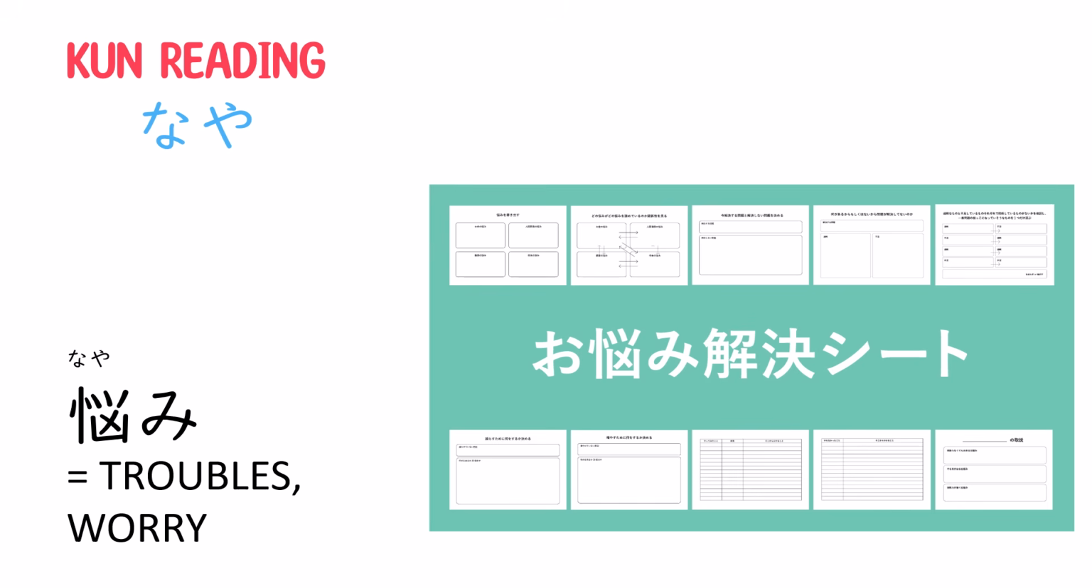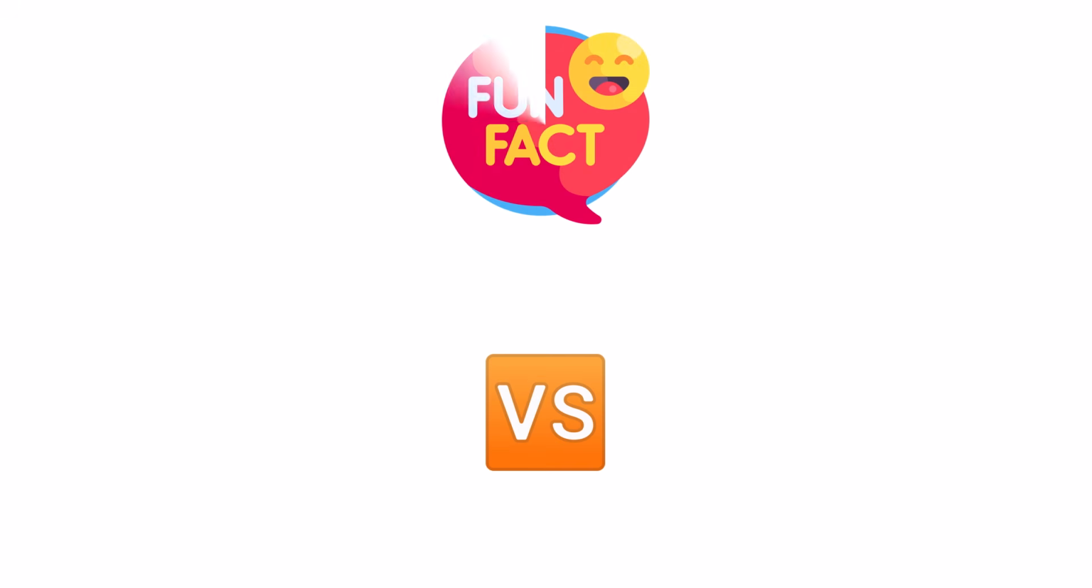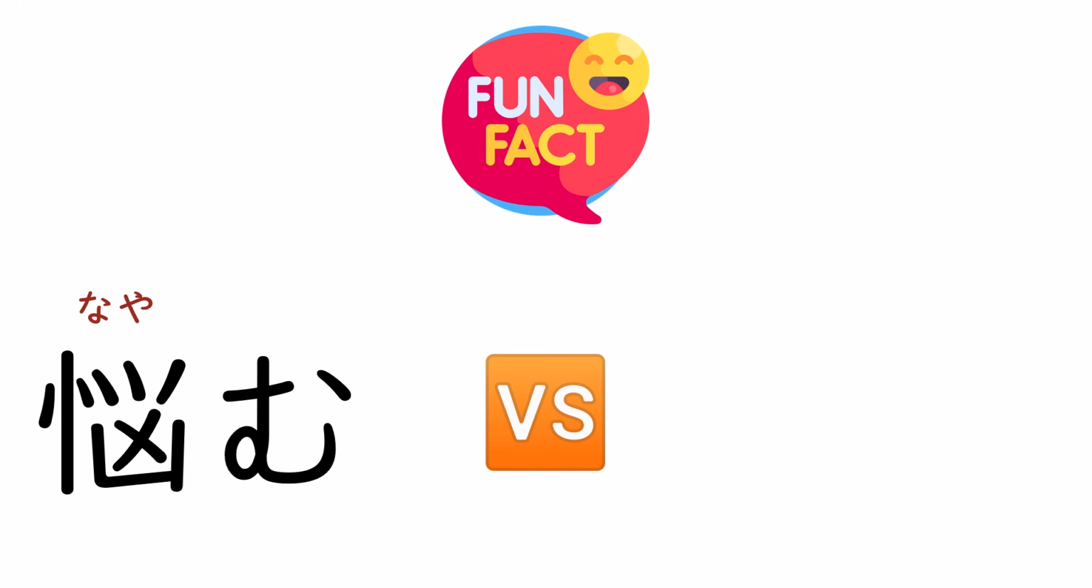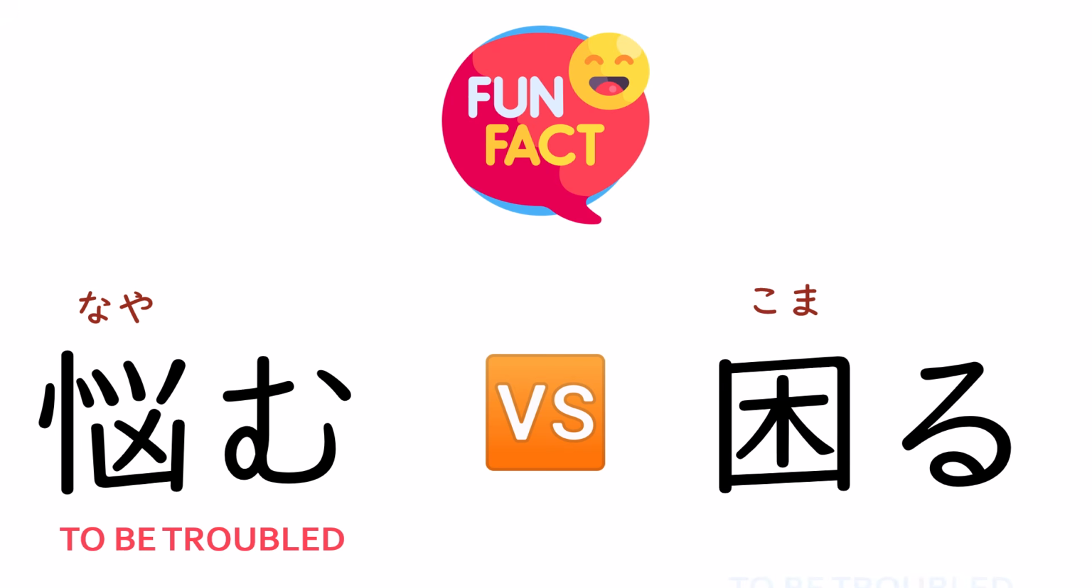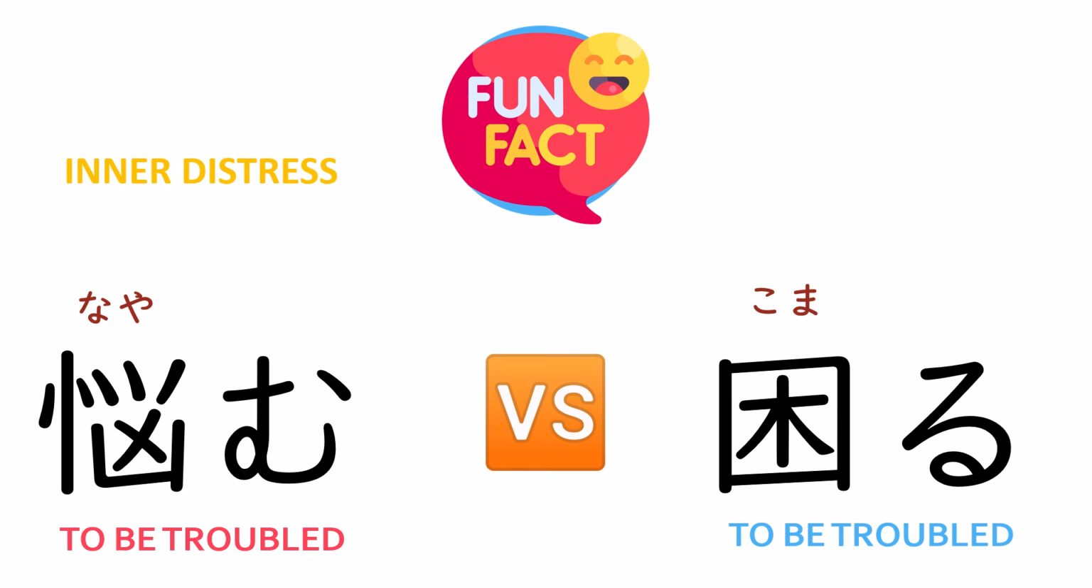The example is nayami, or trouble, worry. The sentence is onayami kaiketsu shito, sheets for trouble settlements. Fun fact, the word nayamu, which uses today's kanji, means to be troubled, but so does komaru. So, what's the difference? Nayamu is all about inner distress, while komaru is about being in a difficult situation.